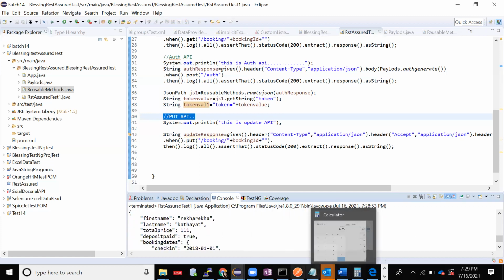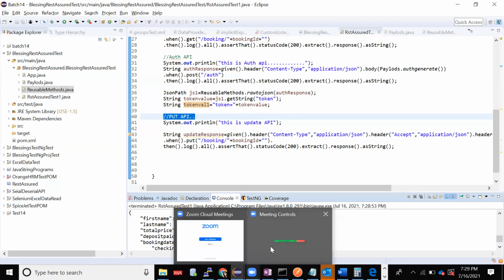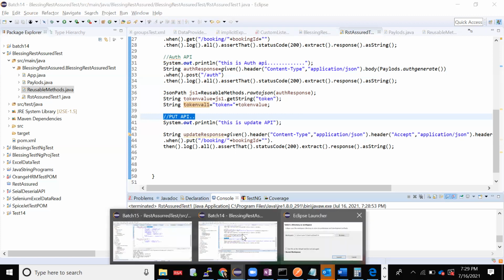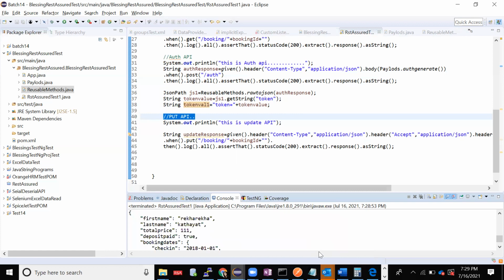Okay, I'll just do one thing. This is all about the get API, post and put, all the APIs. We'll see the other things in the later part.